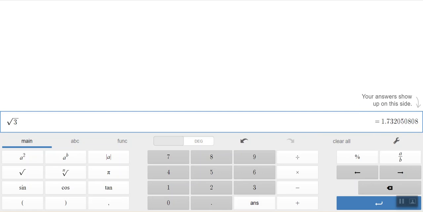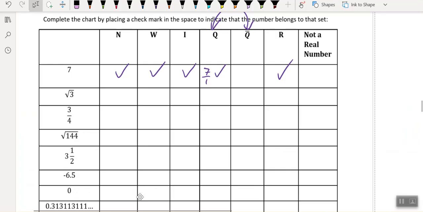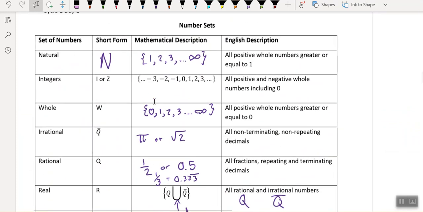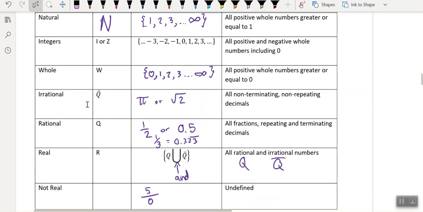All right, so let's go check and see where that exists. So again, if you're not sure, you're always more than welcome to use this chart. Is that number right here? Do I see it? No, it's not a natural. It's not a counting number. 1.732. Yeah, no, it's not there. An integer? Nope. Is it a whole, like counting number? Nope. Is it irrational? Is it weird and different and not very common? Absolutely. This one's definitely irrational.